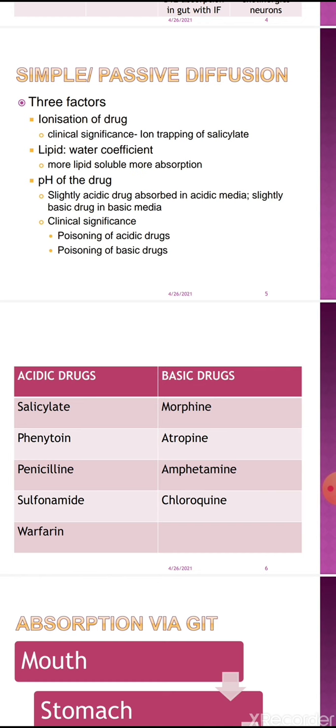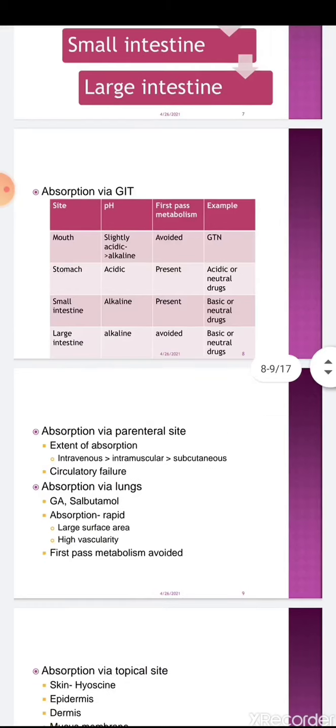A few of the basic drugs you have to remember: morphine is the leading example. Atropine is an anticholinergic drug. Amphetamine and chloroquine. Chloroquine is the anti-malarial drug very commonly used in the treatment of malaria. These are the basic drugs.